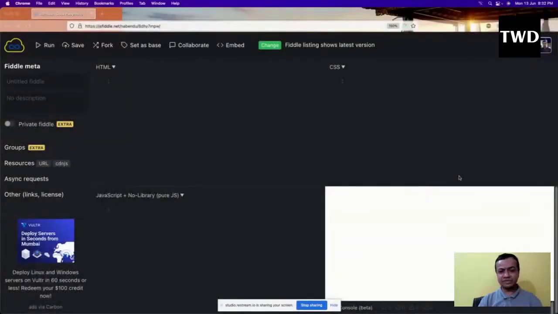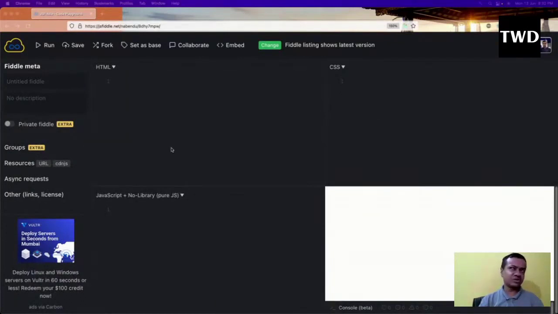Okay. So let me share my screen. So we'll start with HTML first. This time I will do it in an online code editor known as JSFiddle. I generally do it in online code editors like JSBin, but this time let us do it in JSFiddle.